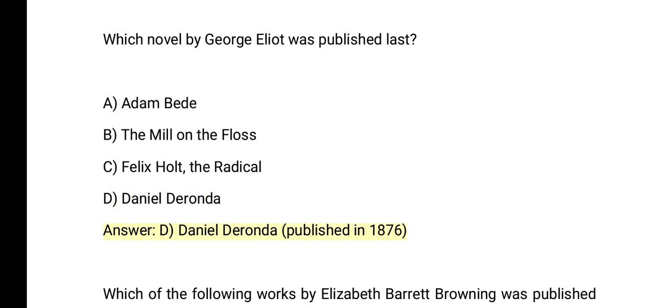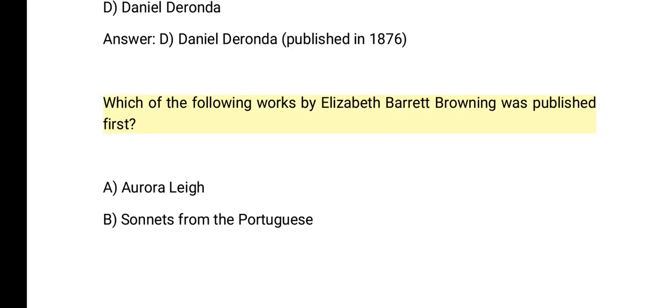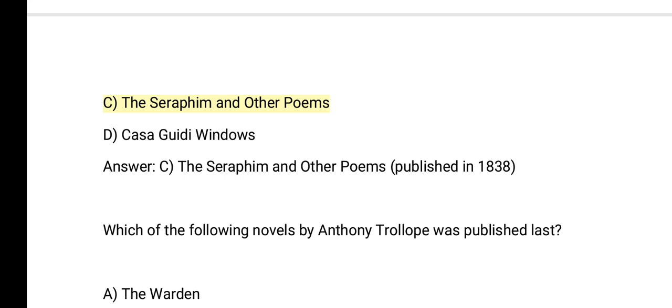Which of the following works by Elizabeth Barrett Browning was published first? A. Aurora Leigh. B. Sonnets from the Portuguese. C. The Seraphim and Other Poems. D. Casa Guidi Windows. Answer: C. The Seraphim and Other Poems, published in 1838.